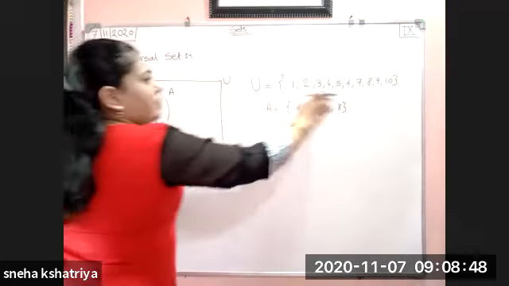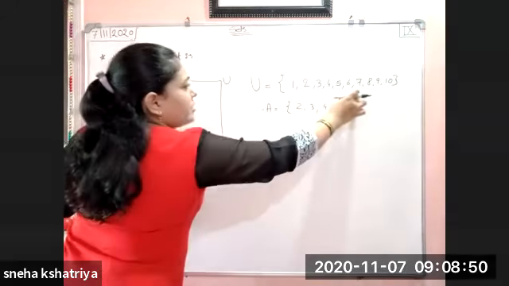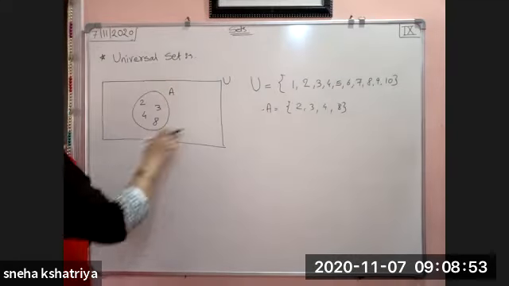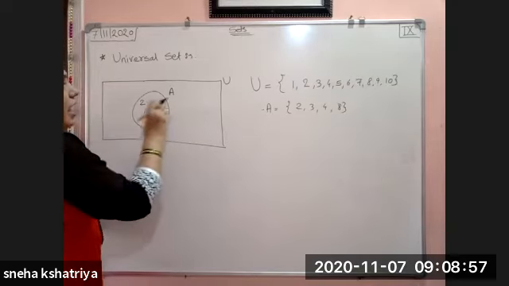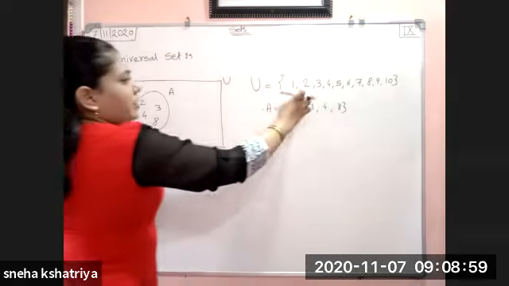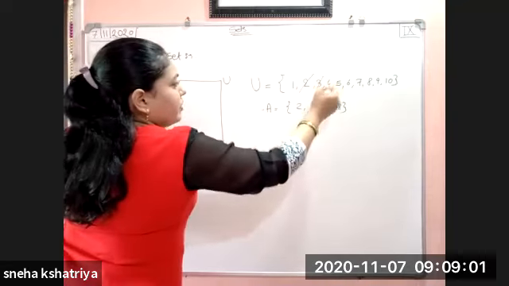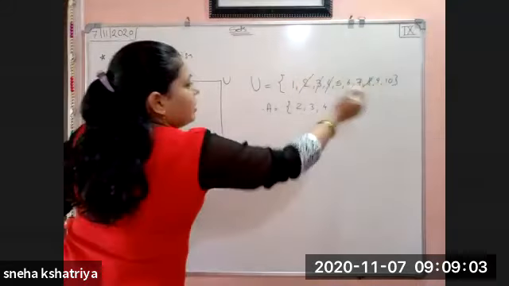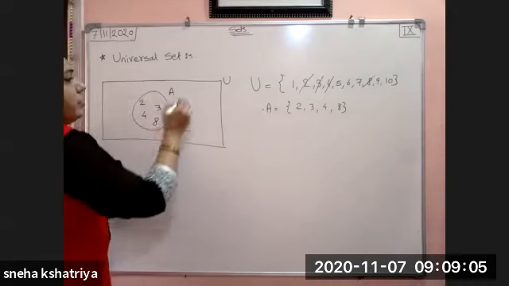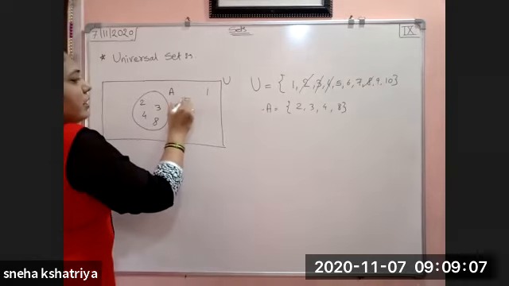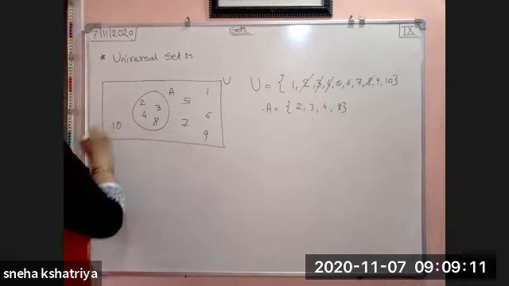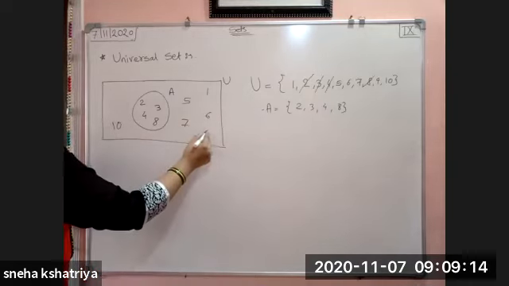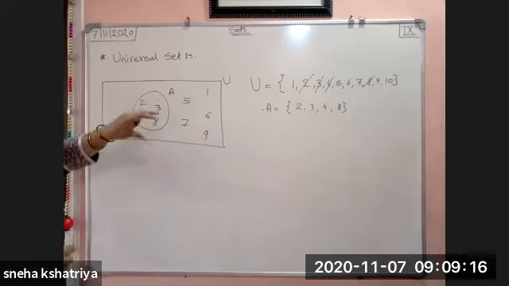Now whatever the remaining elements are, you have to write in the exterior part of A. मतलब universe में लिखना है except A. Means you have to skip 2, 3, 4, and 8. All the other numbers you have to write in the universe. So write here 1, 5, 6, 7, 9, and 10. So these are the elements in the universe.